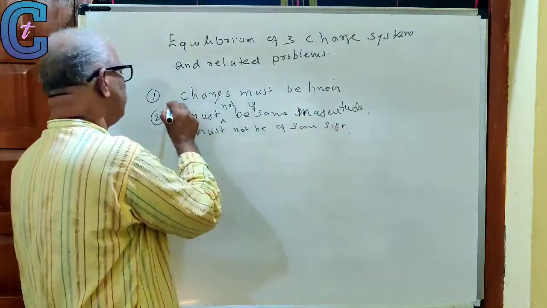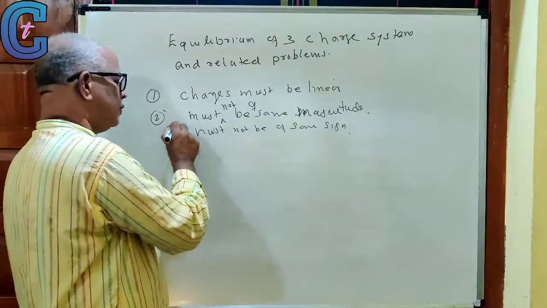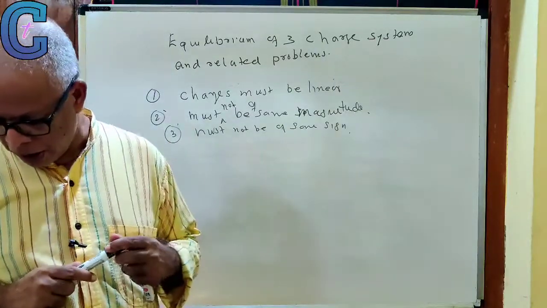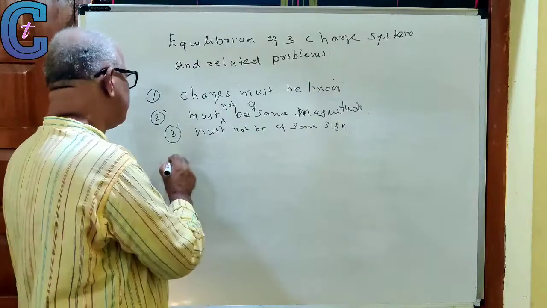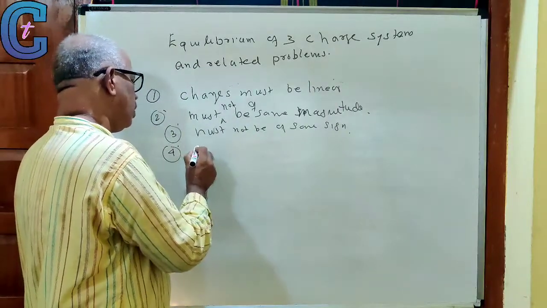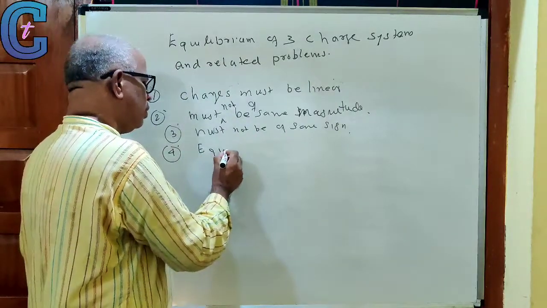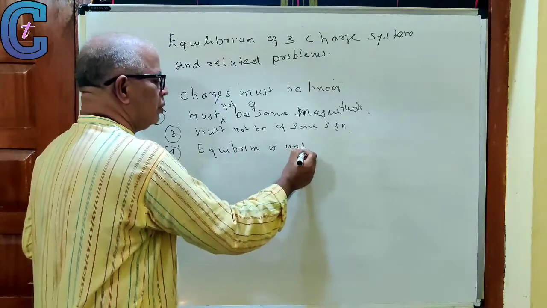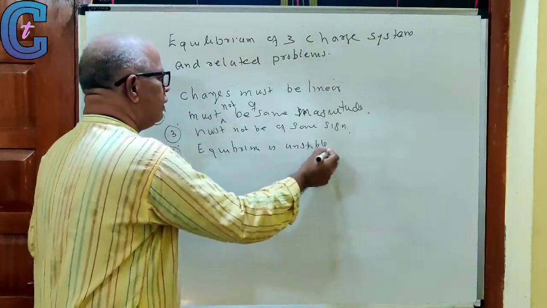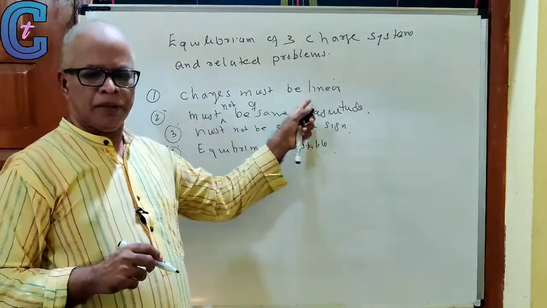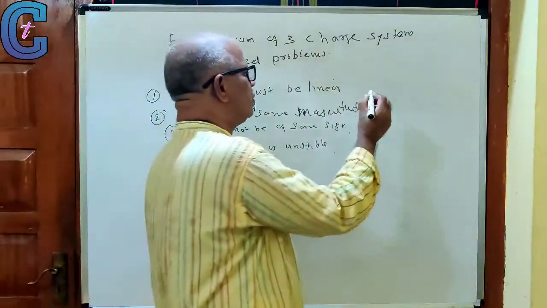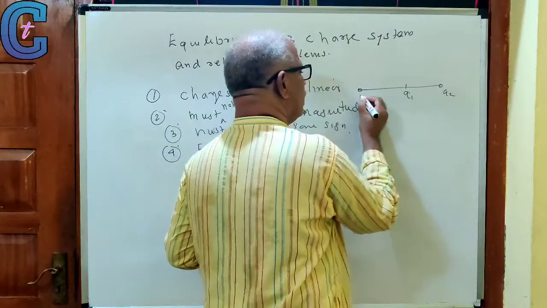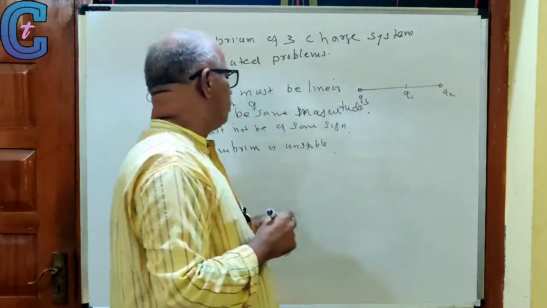So that is one condition. Third condition: the equilibrium is unstable. What are they? The charges must be collinear, that is, they must be placed Q1, Q2, Q3 along a straight line.